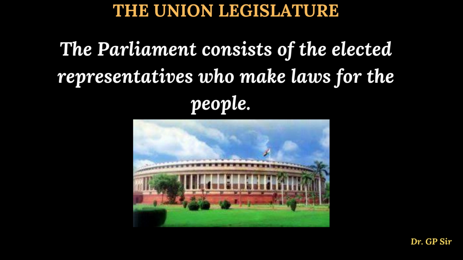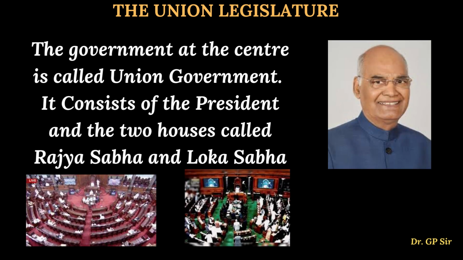That's why our Indian democracy says for the people, by the people, of the people, right? So they are elected by the people. We choose them through direct election. That is why they are called the people's representatives. In short, they are also called members of parliament. They sit in the parliament, thus they are called members of parliament. And our parliament is in New Delhi.